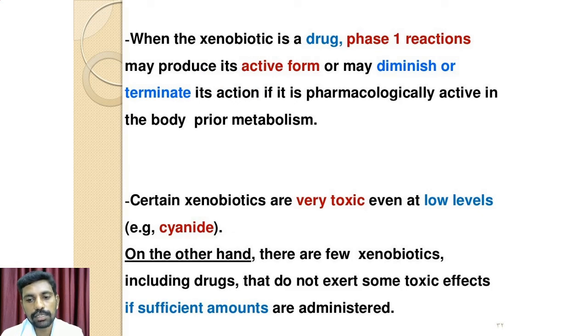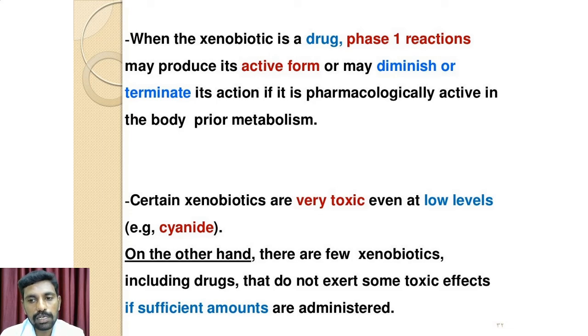When xenobiotic is a drug compound, then phase 1 reaction results in the activation or termination of the actions of the daughter compounds produced from the phase 1 reactions. If a drug is pharmacologically active in the body prior to metabolism, it passes into phase 2 reactions.